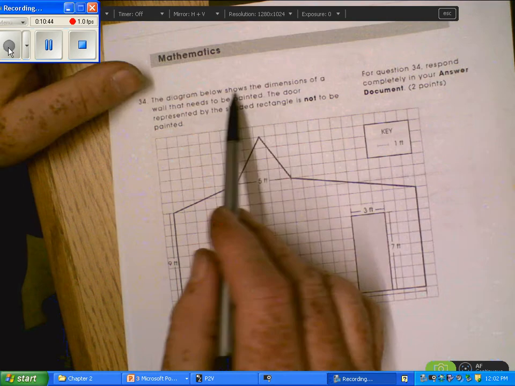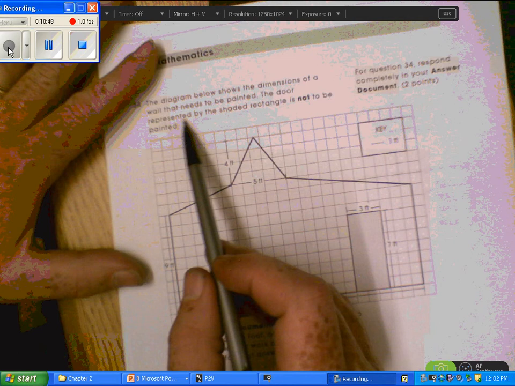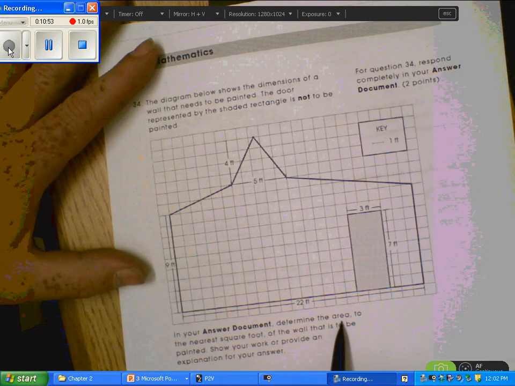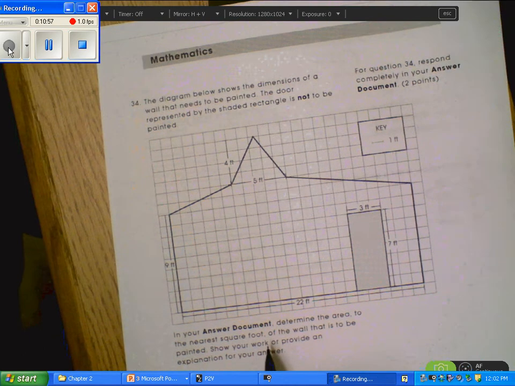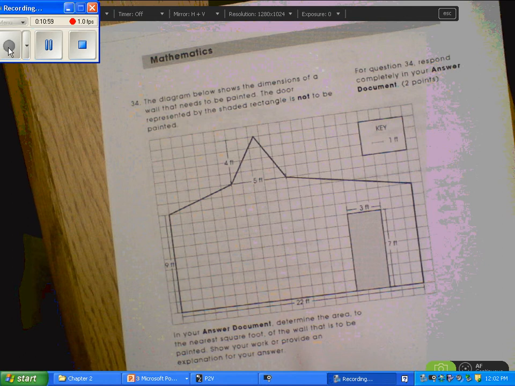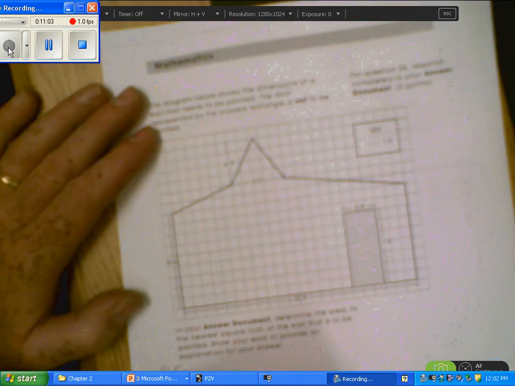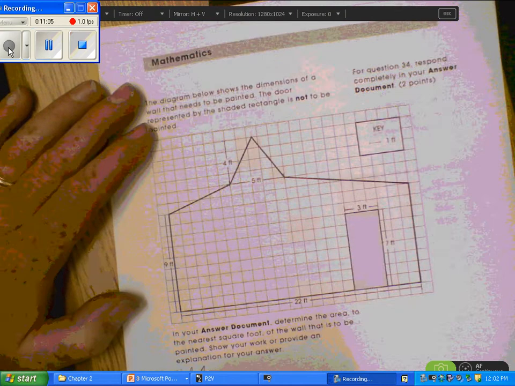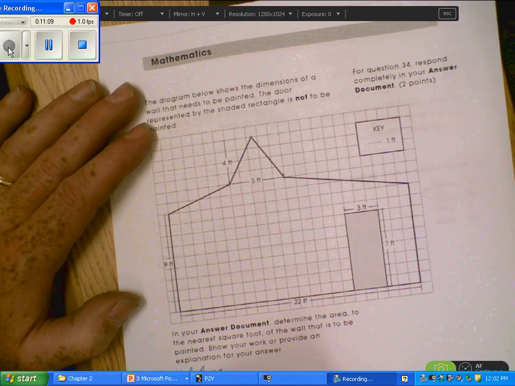The diagram below shows the dimensions of a wall that needs to be painted. The door represented by the shaded area is not to be painted. In your answer document, determine the area to the nearest square foot of the wall that is to be painted. Show your work, provide an explanation. So we're going to find the area, and we're going to show all our work. Those are the things that we need.